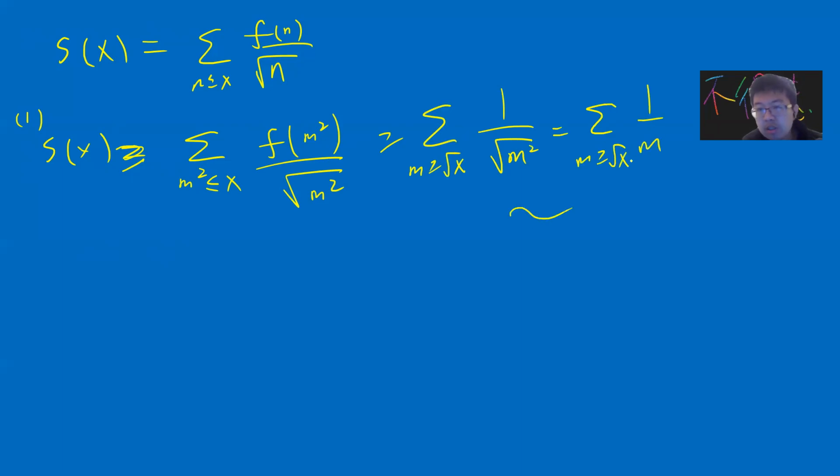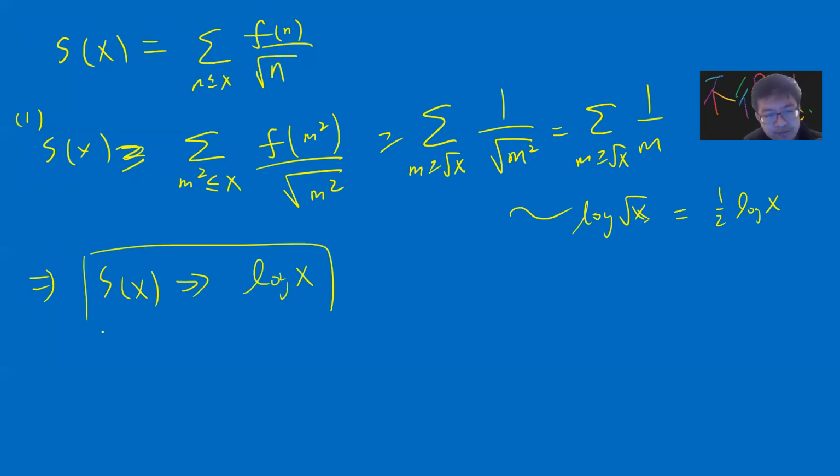And then this is log x, right? So log square root of x. Okay, so it's half log of x. Okay, so this just shows the lower bound of S of x is log of x. So S of x cannot decrease faster than log x because it's bounded below.